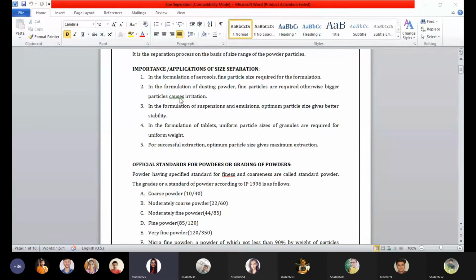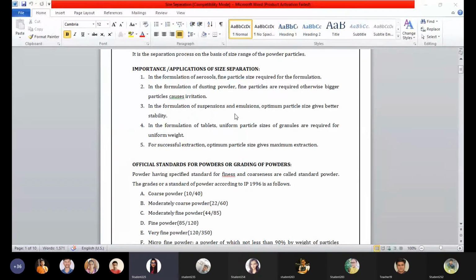The second point says that in the formulation of dusting powder, fine particles are required, otherwise bigger particles cause irritation. In dusting powder, we usually make a granule preparation. We see its efficacy and quality by dispersing it in water as a solvent.